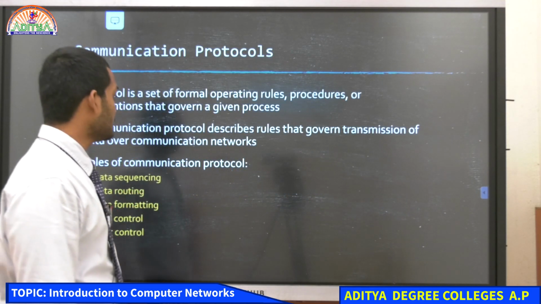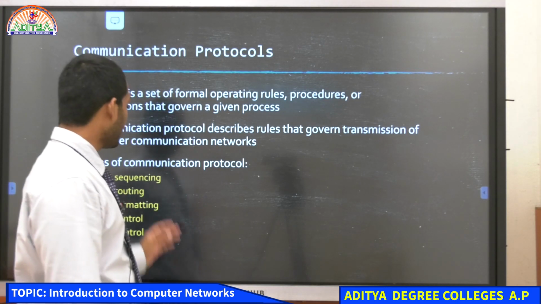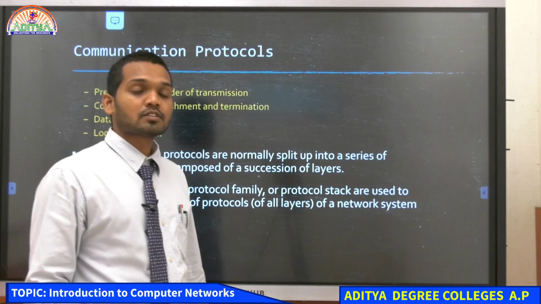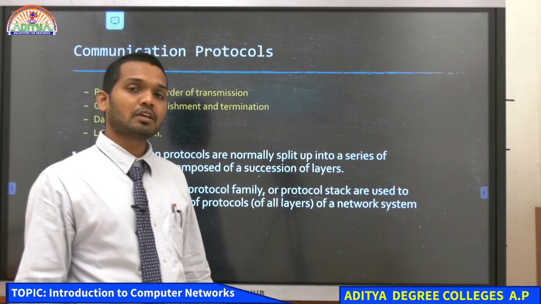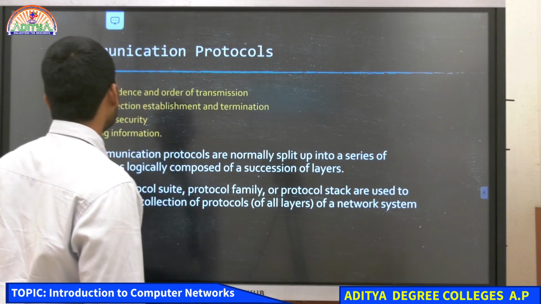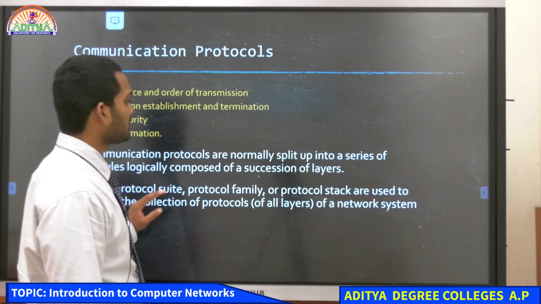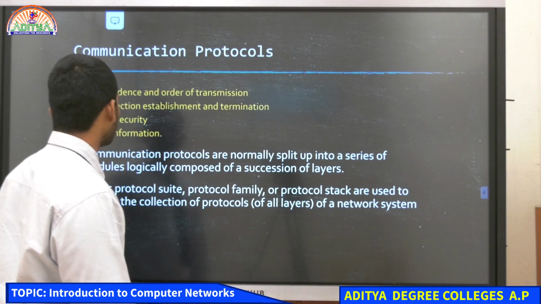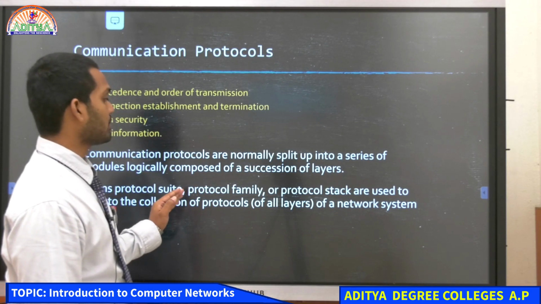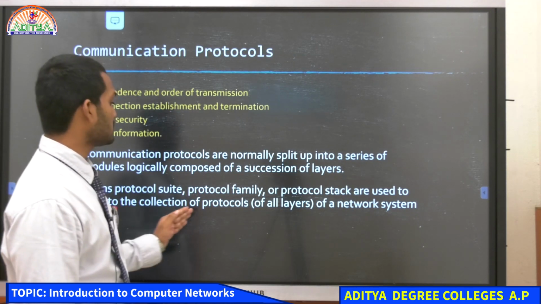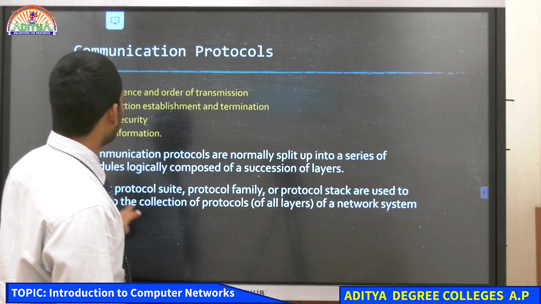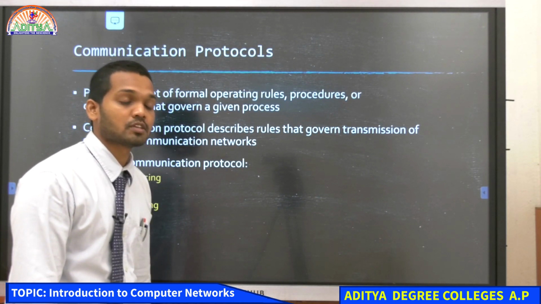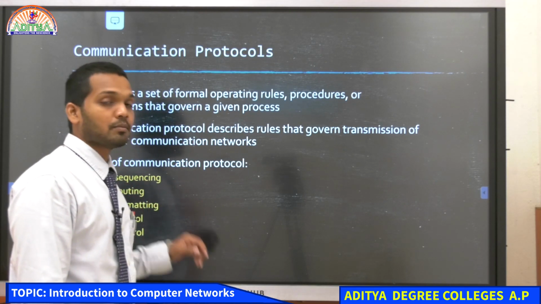These are the roles that communication protocol follows, and because of all these things we are able to have these high speed networks or such efficient networks communicating with one another. Okay. And then communication protocols are normally split into a series of modules logically composed of a succession of layers. The terms protocol suite, protocol family or protocol stack are used to refer to the collection of protocols of all layers of the network system. First of all, we now understood what a protocol means and what communication protocols are. So, next we have to understand the roles of the communication protocol.